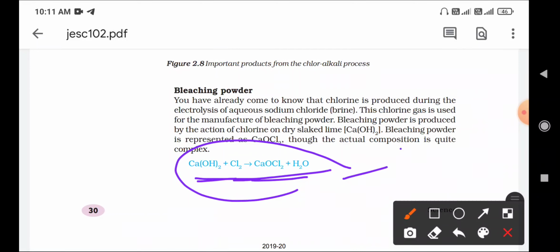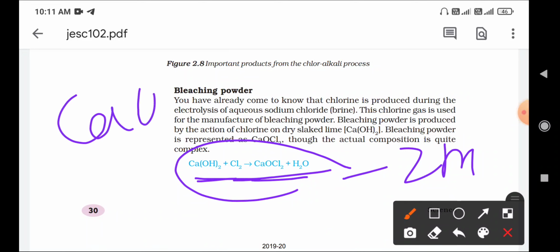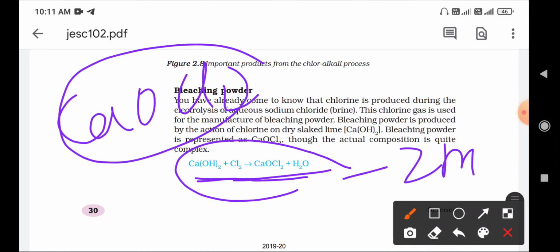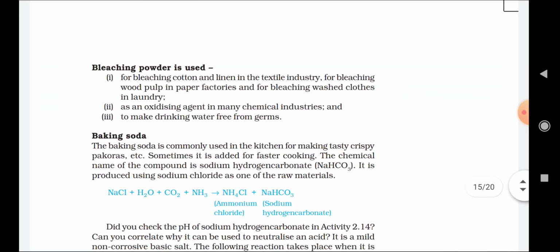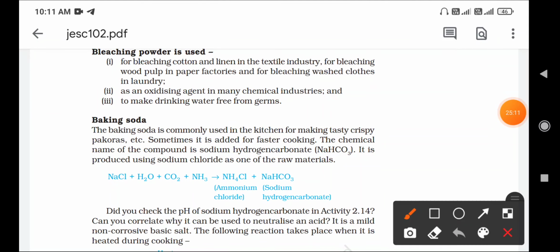Sometimes it will ask for only 1 mark. Write the chemical formula of bleaching powder, means you can write CaOCl2. Or you can write the compound name, calcium oxychloride, which means bleaching powder. So this is the simple 1 mark question. Next, a very important question asked in exams: write 2 uses of bleaching powder. This is a 2 mark question.